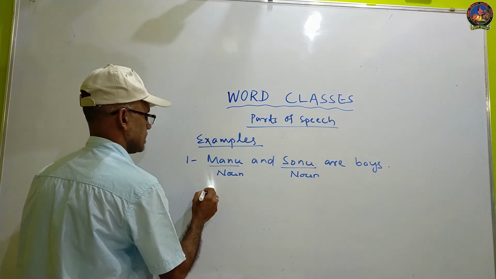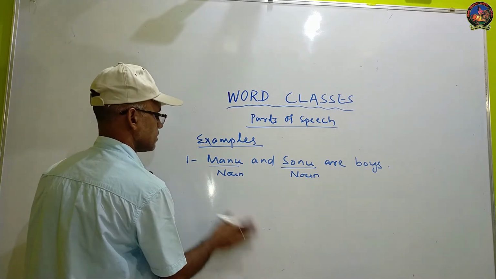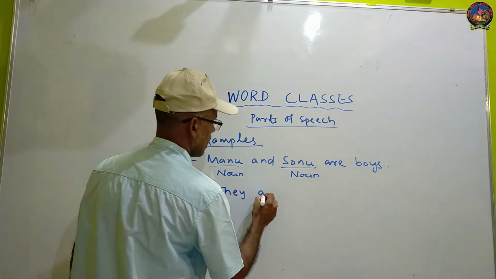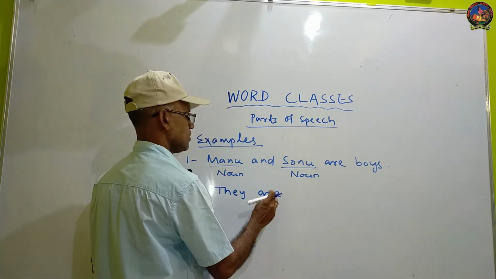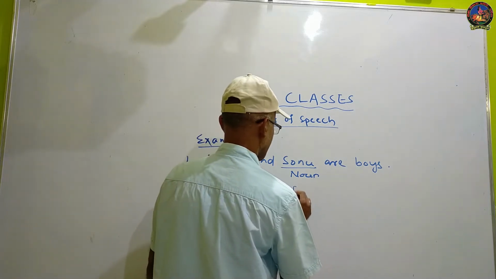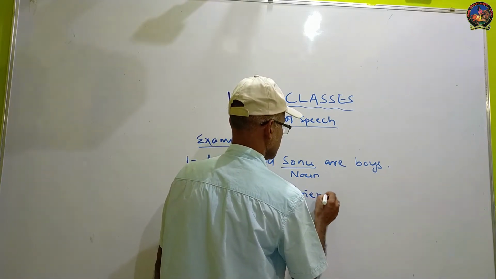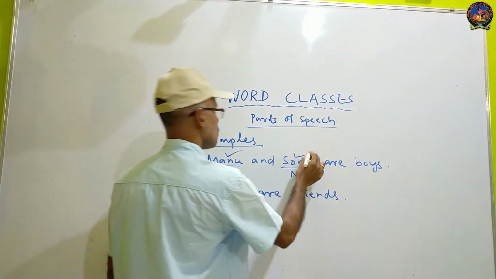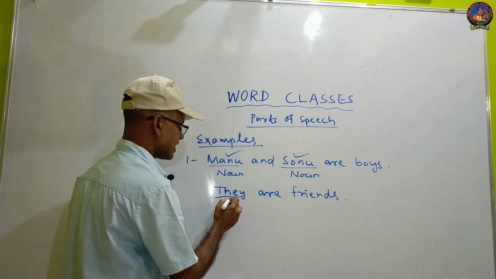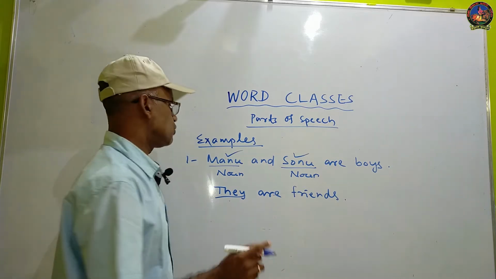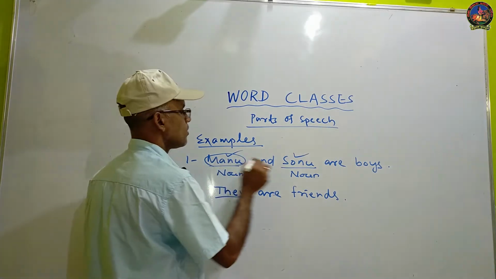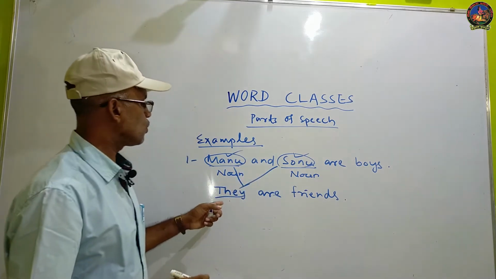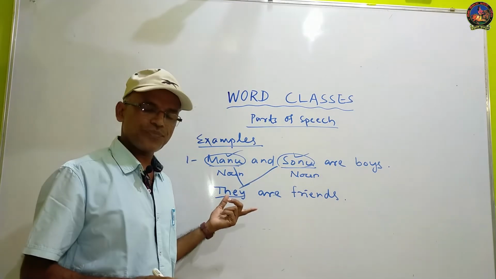But in the second line, they are friends. Who are friends? Manu and Sonu are friends. So the word they is used instead of Manu and Sonu.